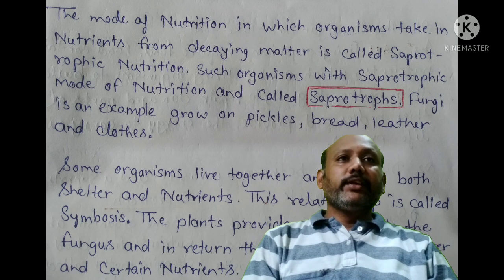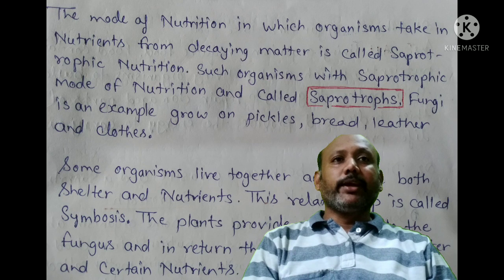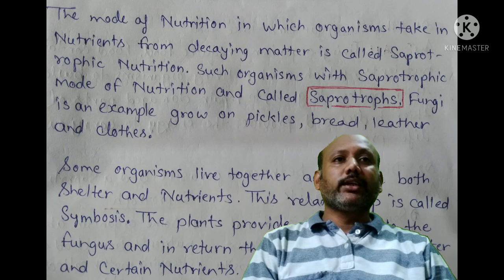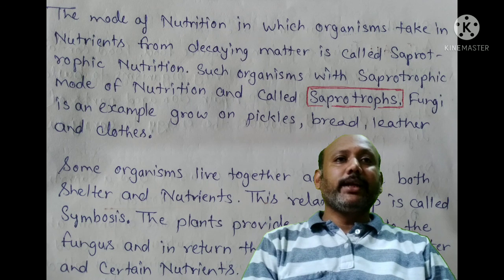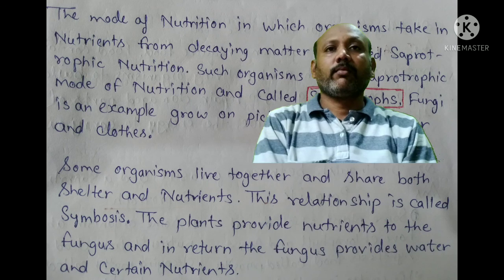The mode of nutrition in which the organisms take in nutrients from decaying material is called saprotrophic nutrition. Such organisms with a saprotrophic mode of nutrition are called saprotrophs. Fungi are an example; they grow on pickles, bread, leather and clothes.